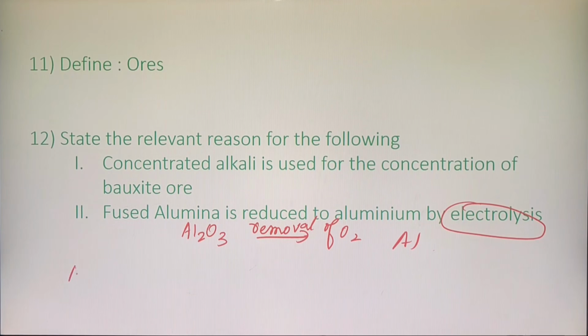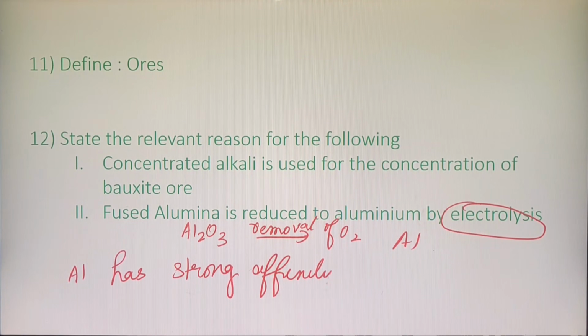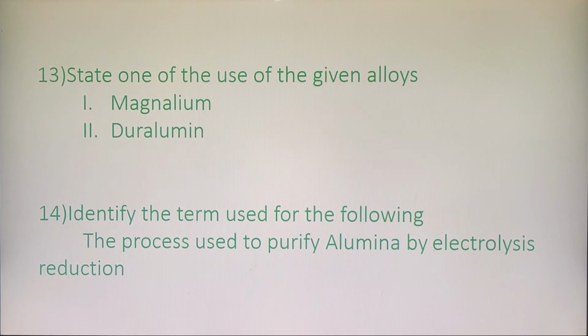You just have to write here, aluminium has strong affinity with oxygen. It has a strong bond with which element? With oxygen. So that is the reason why I am choosing the highest method of separation. Which is the highest method of separation, children? It is nothing but electrolysis.